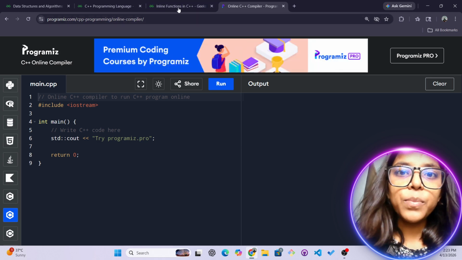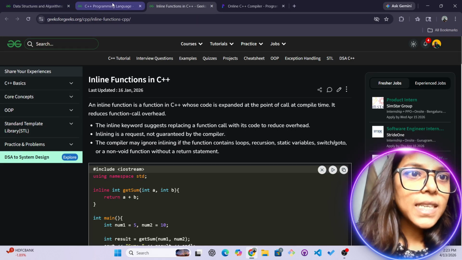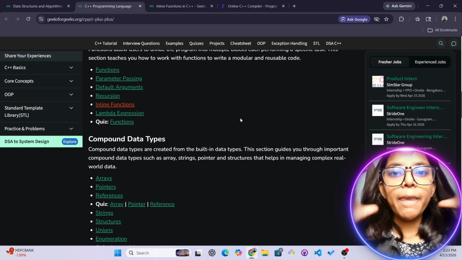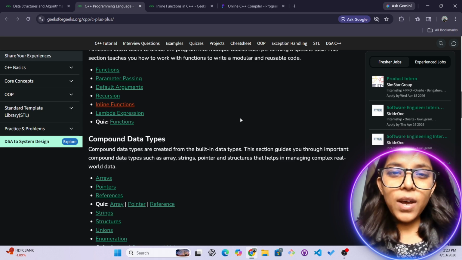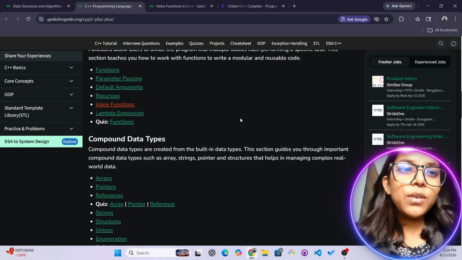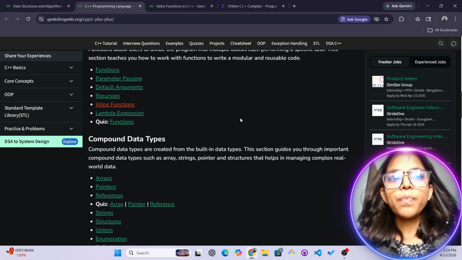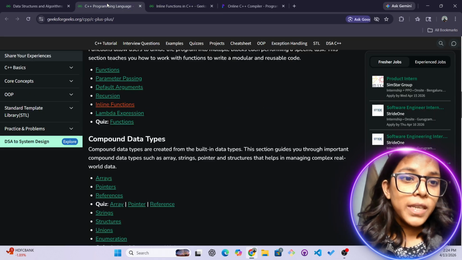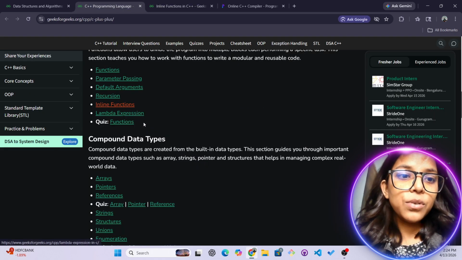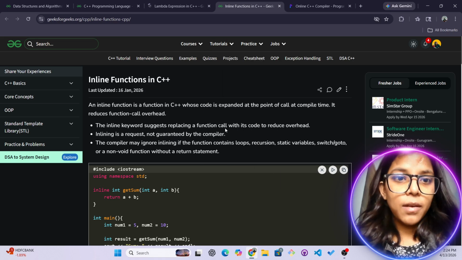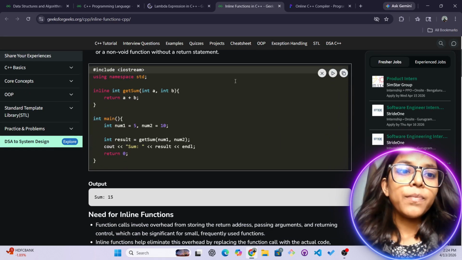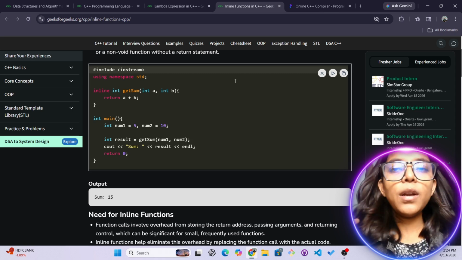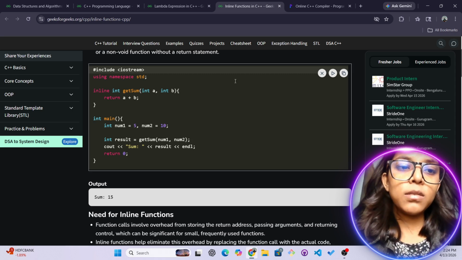Basically, let's try to understand what the C++ programming language is. This is not an introductory video. I have already covered the introduction in my earlier videos, so in this video I'm not going to cover it. Rather, I'm going to cover both topics, inline functions and lambda expressions. Inline functions are really important. Inline means a single line. You don't need to define and declare the function on different lines.